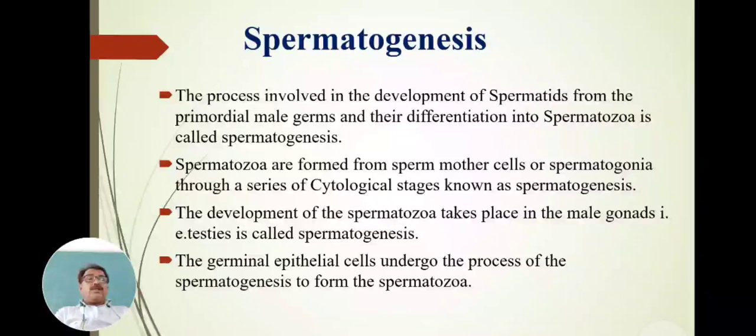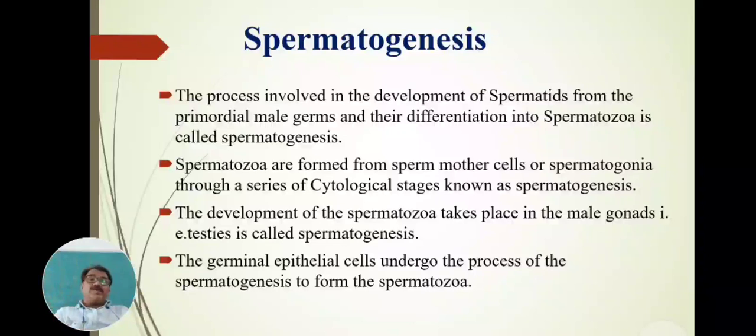Spermatozoa are formed from the sperm mother cells, or the sperm mother cell is also called spermatogonia. Spermatogonia go through a series of cytological changes, and the sperms or spermatozoa are formed. That process is called spermatogenesis.